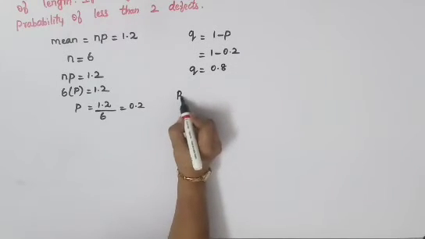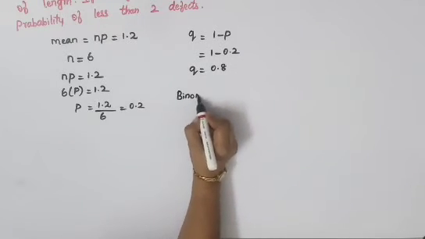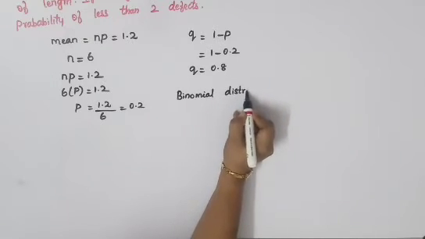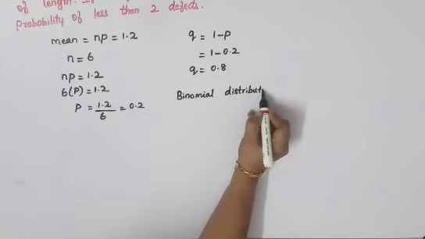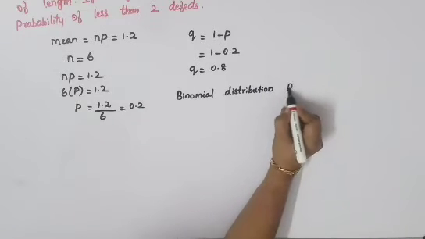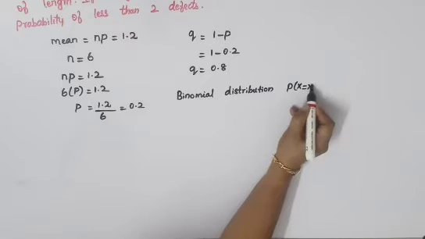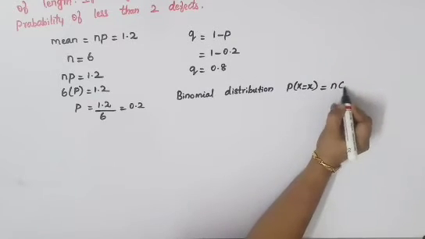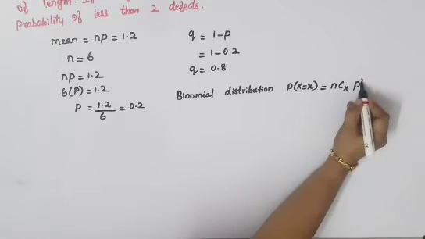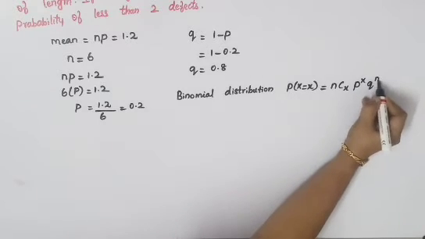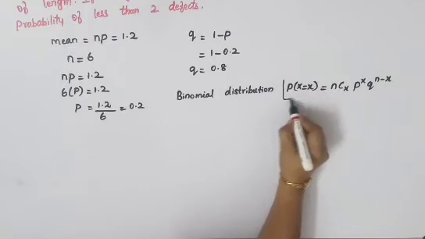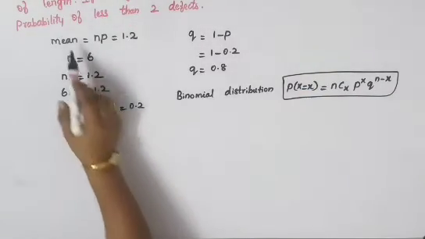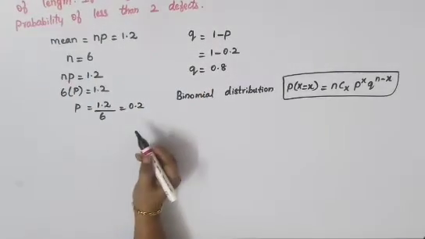Now your binomial distribution formula is P of X is equal to x, this is your capital X and this is your small x, which is equal to NCx P power x Q power n minus x. So you'll have to substitute all the values in this formula. They have given probability of less than 2 defects only, it is asked.